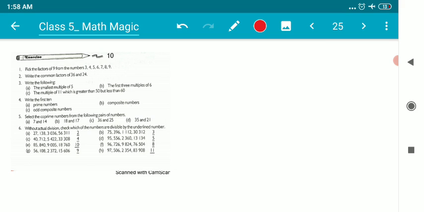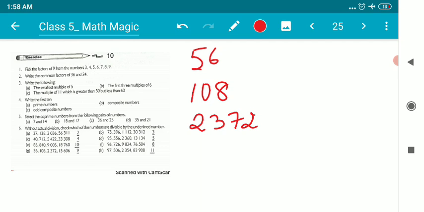So let us now try out the next one, the divisibility test of 9. Let me give you a hint, children. Let me tell you the formula. Suppose the numbers are 56, next is 108, the next is 2372. Okay, next number is 15,606.